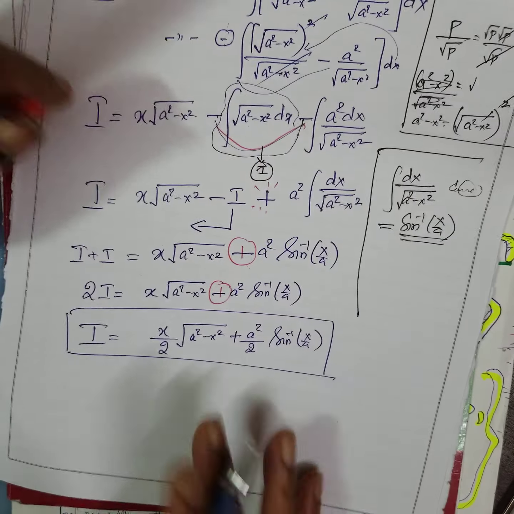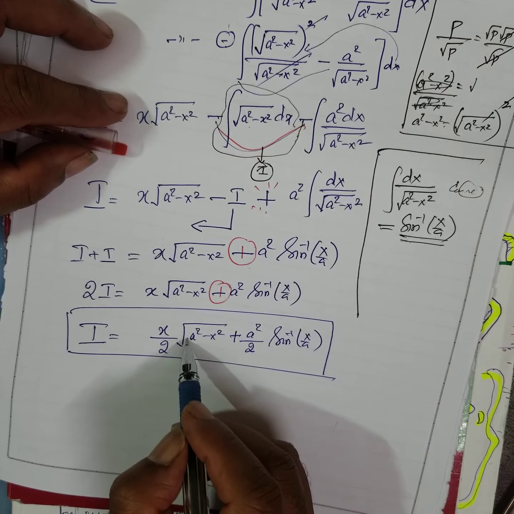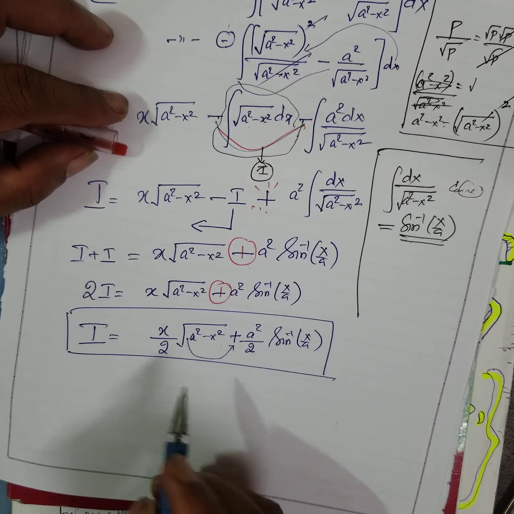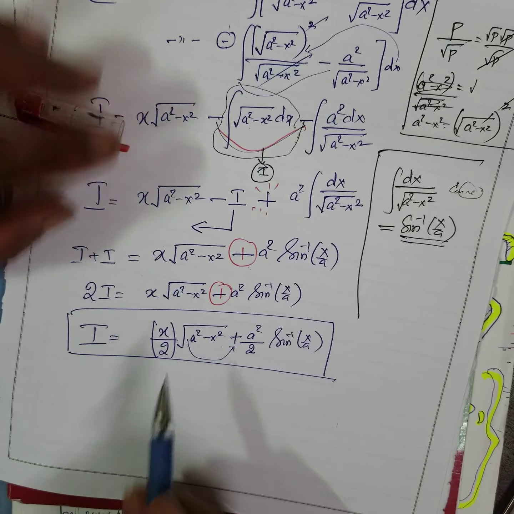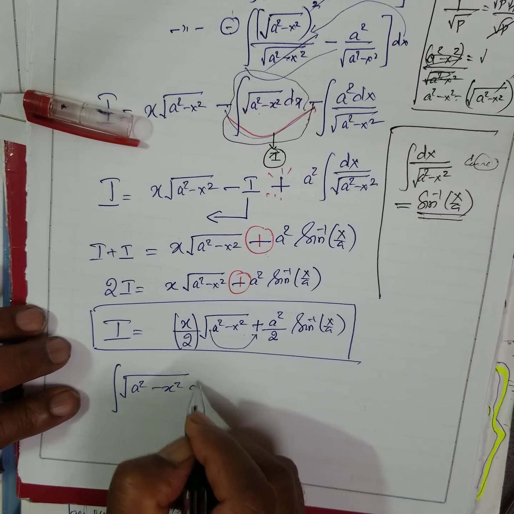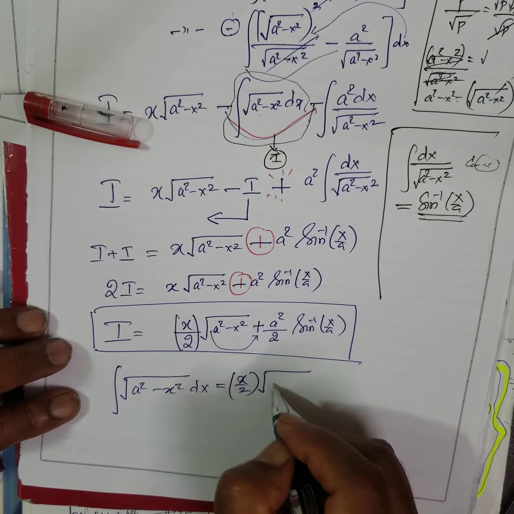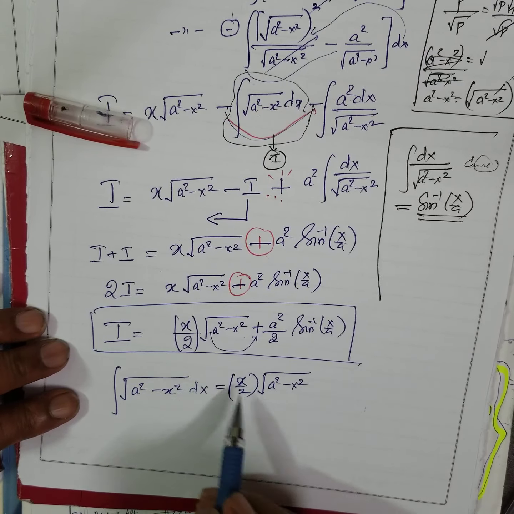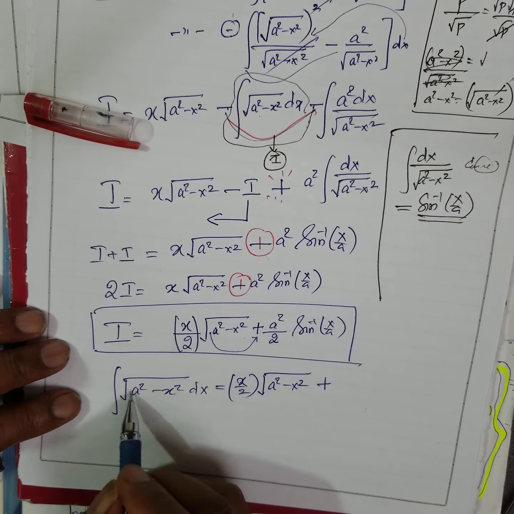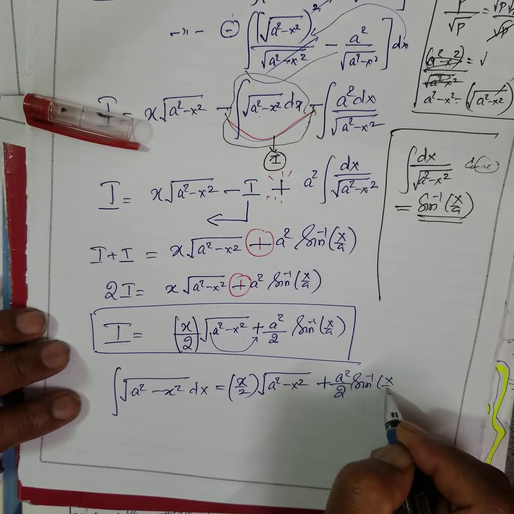Why I made it now? See, your coefficient of a square is what? Plus. That's this plus means this also plus. If it is minus, x square minus a square, you will get this one. Therefore, you remember this integral: integral of square root of a square minus x square dx is equal to x by 2 square root of a square minus x square. What is the coefficient here? Plus 1, that is plus. Therefore, if it is minus, this minus, you will get it. A square by 2 sine inverse x by a.